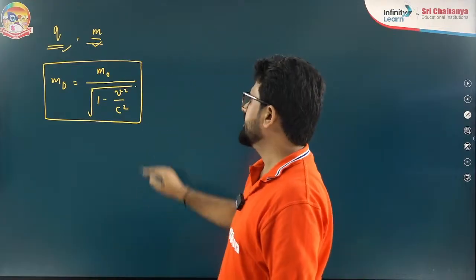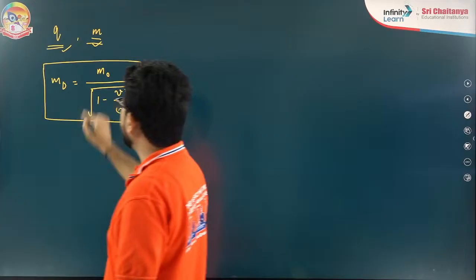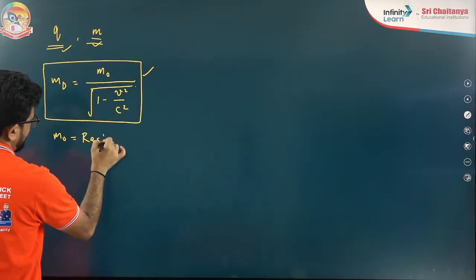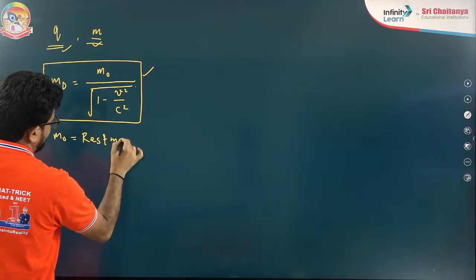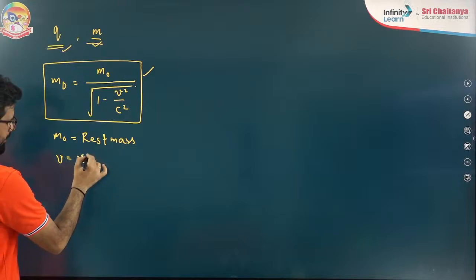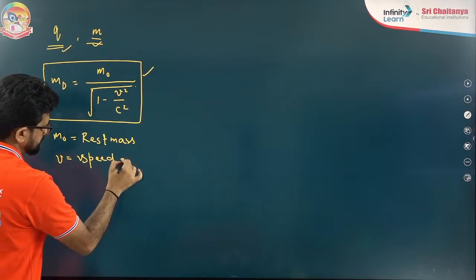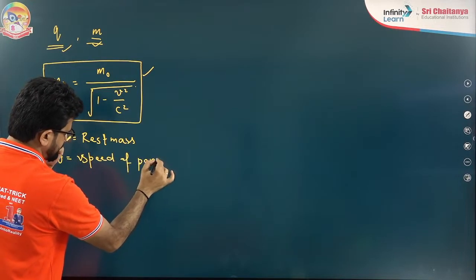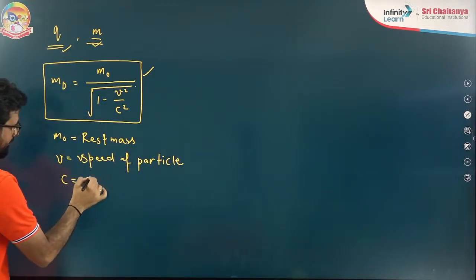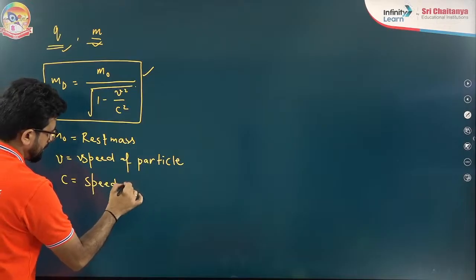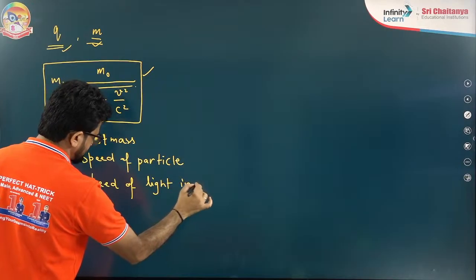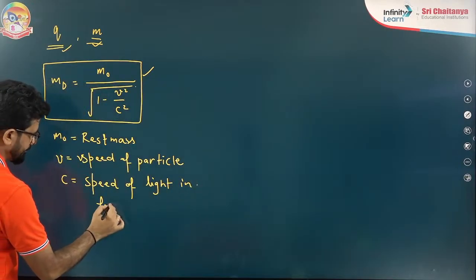Okay, now try to understand it. What is the meaning of m naught? m naught is the rest mass. And v is the speed of the particle. c is the speed of light in free space.